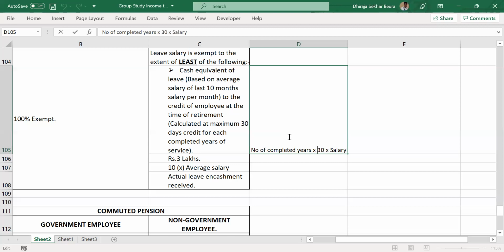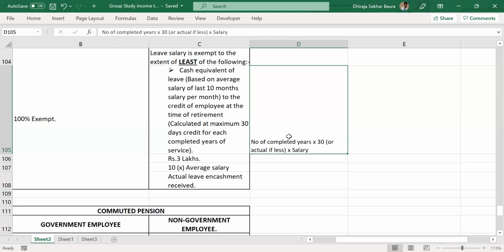Now this 30 has a slight trick to it. I'll just write something in the bracket: or actual if less. Some companies give less than 30 days leave credit, and some companies give more than 30 days.